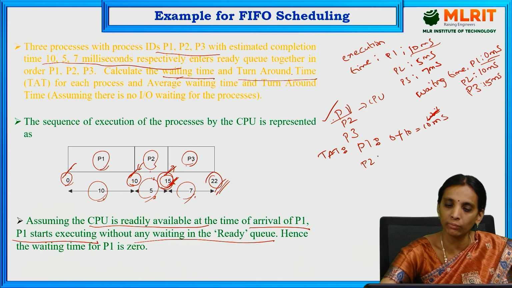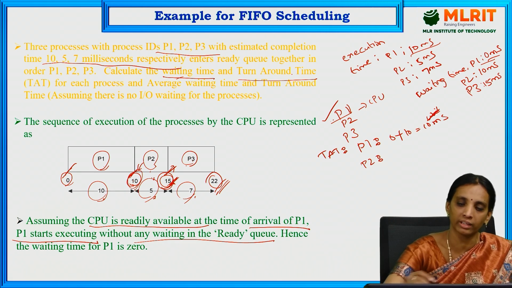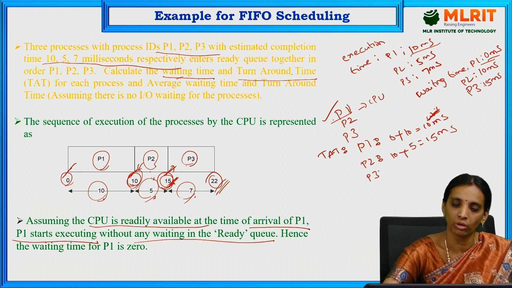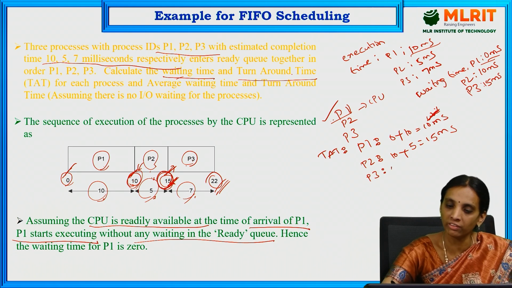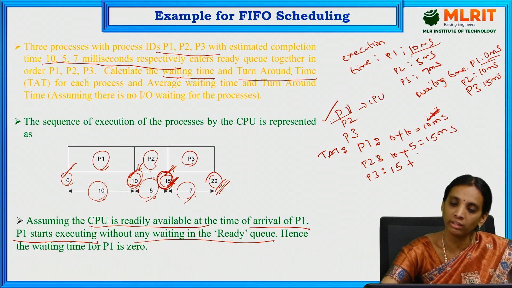For P2, it enters at 10 milliseconds, so 10 plus 5 milliseconds of execution gives 15 milliseconds as the turnaround time for process 2. And for P3, it enters the ready queue at 15 milliseconds and executes in 7 milliseconds.